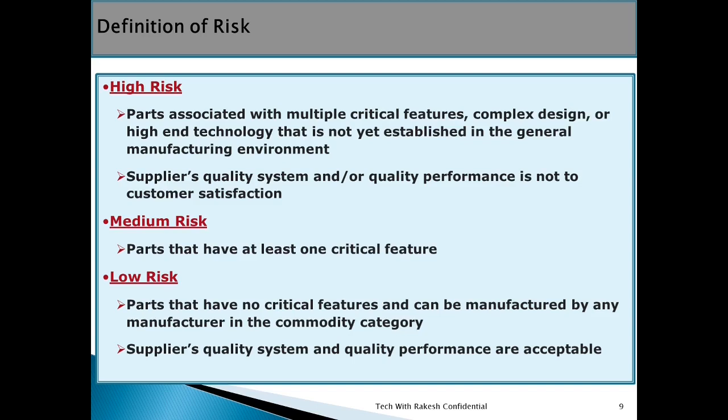Medium risk: that part is considered medium risk which has at least one critical feature. And low risk: which has no critical features, that is considered low risk.